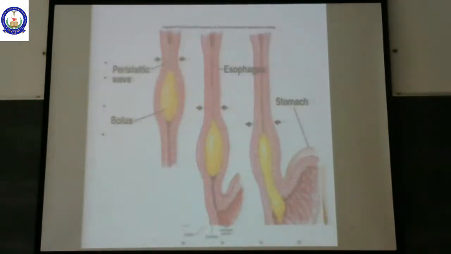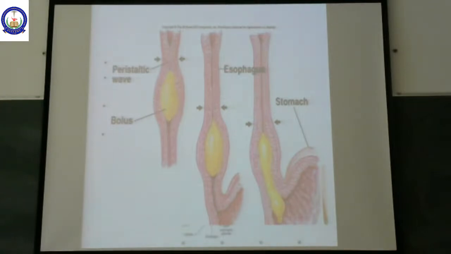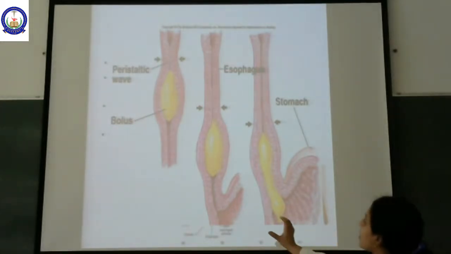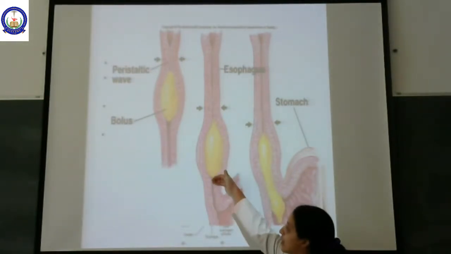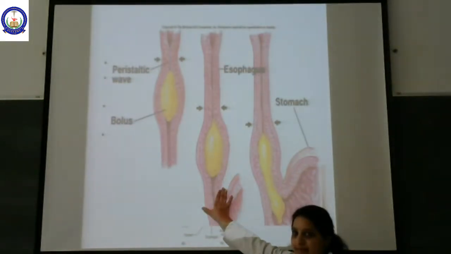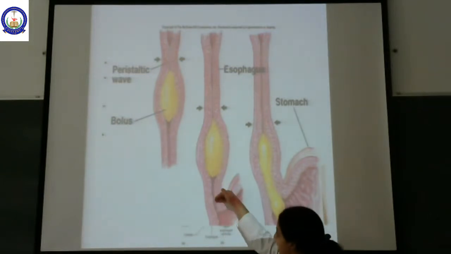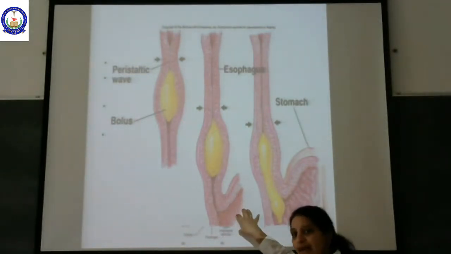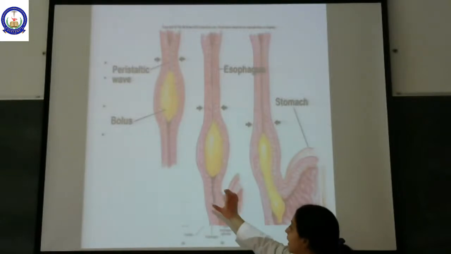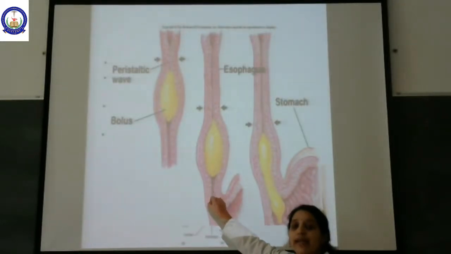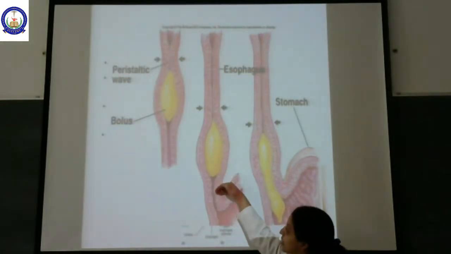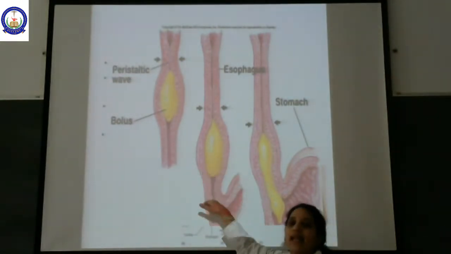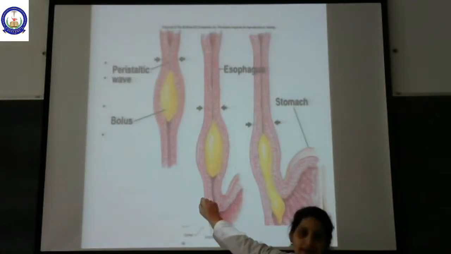Now what is the importance of this lower esophageal sphincter? This lower esophageal sphincter is going to contract. Once the food bolus enters, it relaxes. It receives the food bolus, the food enters into the stomach, then it will contract again. It is tonically active, it is always in a contracted state. Only when the food bolus enters, it will relax, allow it to move, then again it will contract.